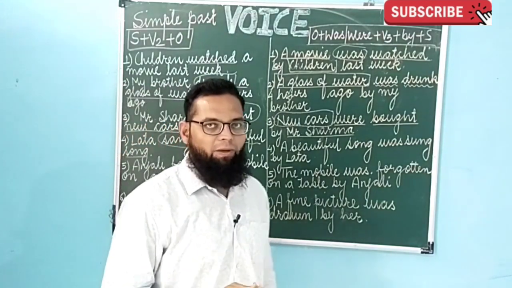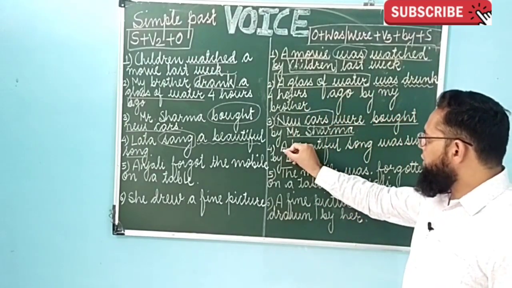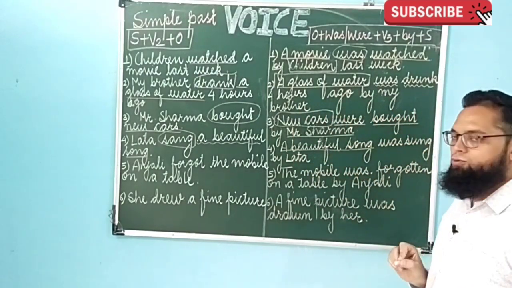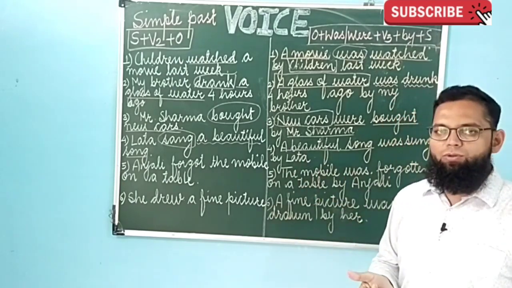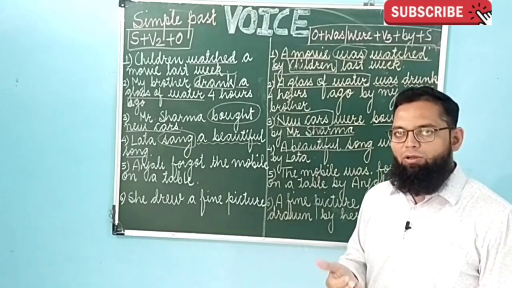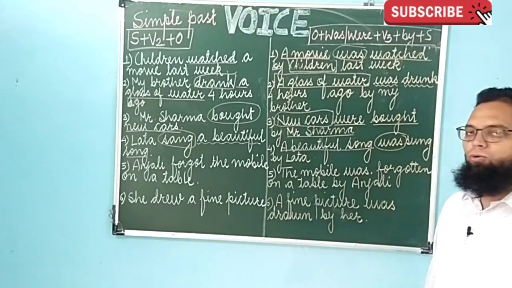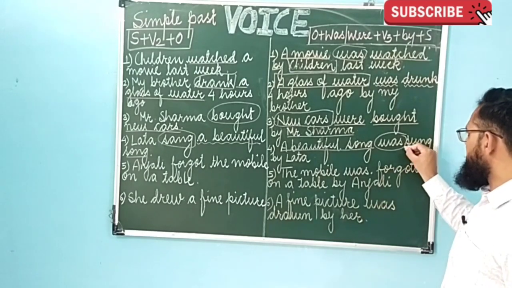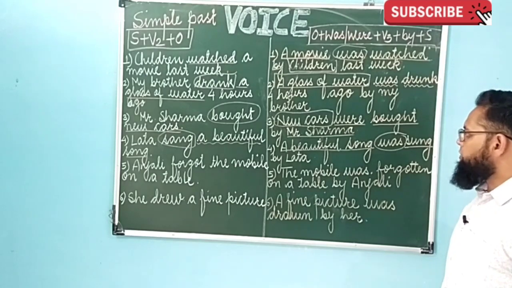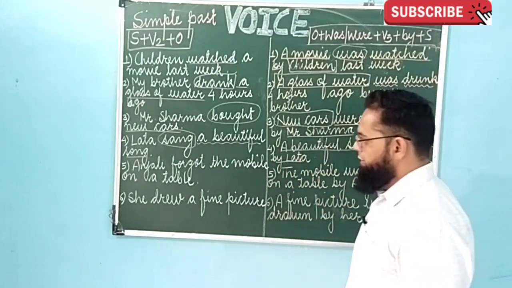Let's see what is the passive voice of the same sentence. A beautiful song is the object, so we have to use it at the beginning. And as this object is in singular form, we'll be using helping verb was. A beautiful song was, and the third form of sang is sung. A beautiful song was sung by Lata. At the end the subject is used.